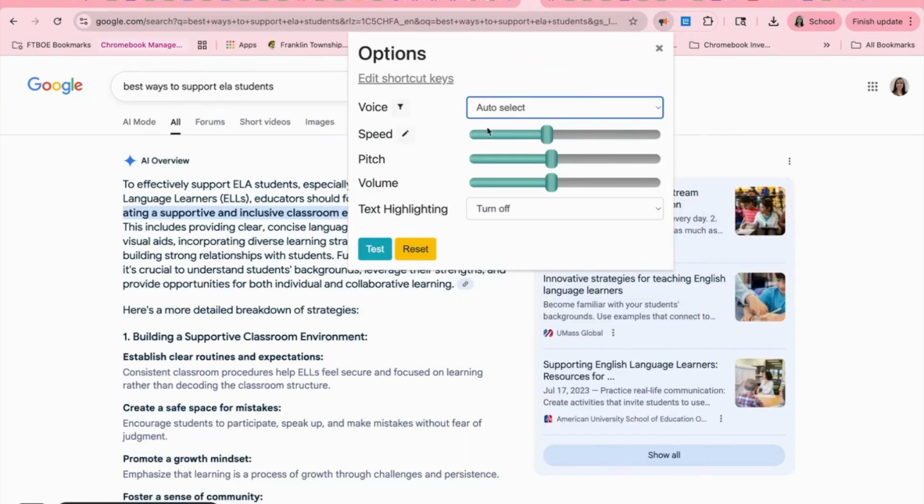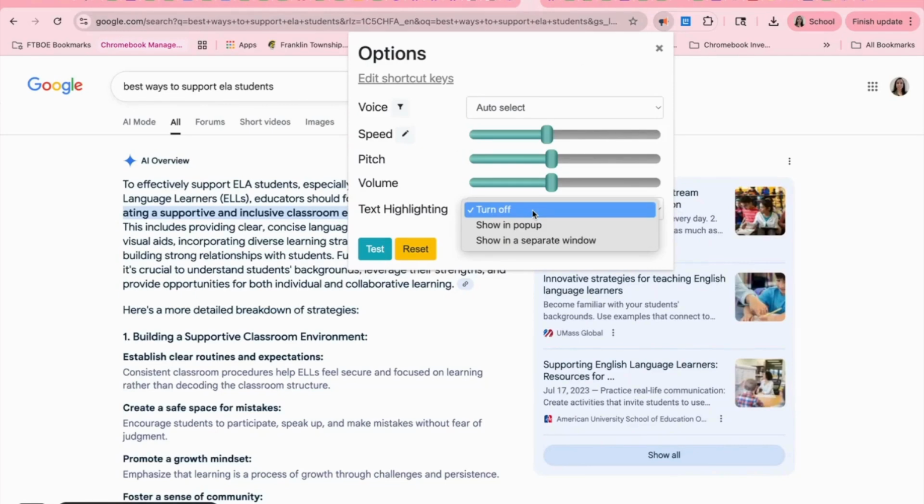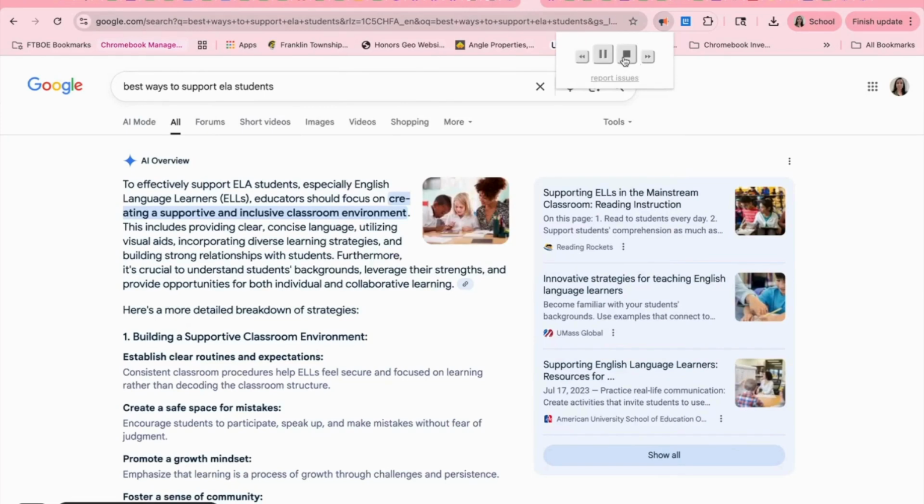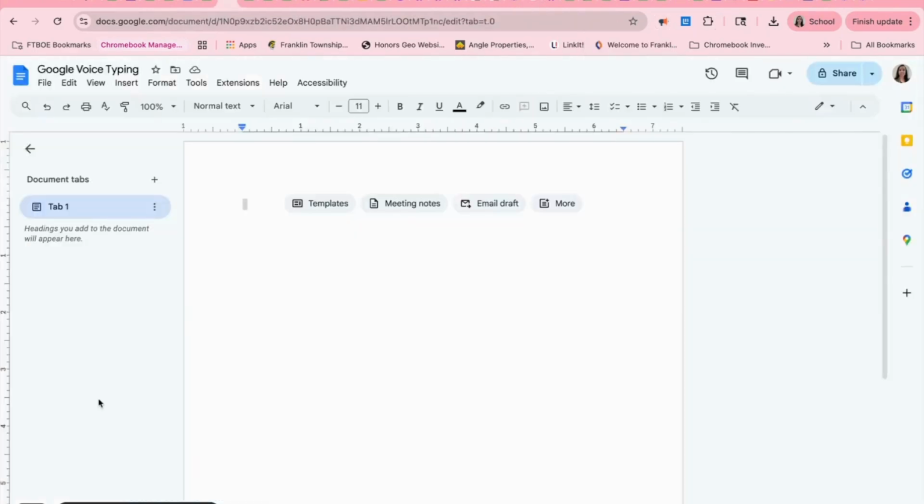You can change the speed. You can also change the pitch, the volume. You can turn on the highlighting or off, show it in a pop-up box, or show it in a separate window, which may help for students who need focus. And then you can test it. So there are additional options to help modify. There are other features as well in the other options of the pop-up box and the new window, where you can even change the lighting as well.